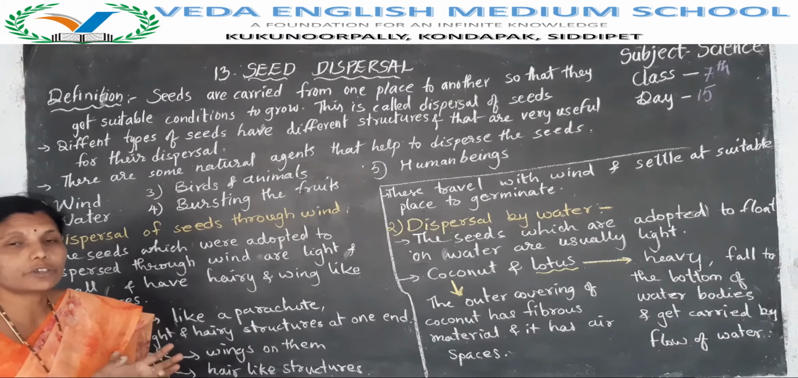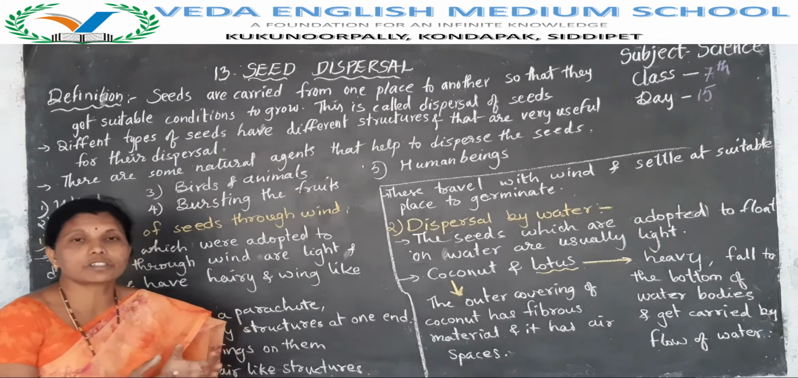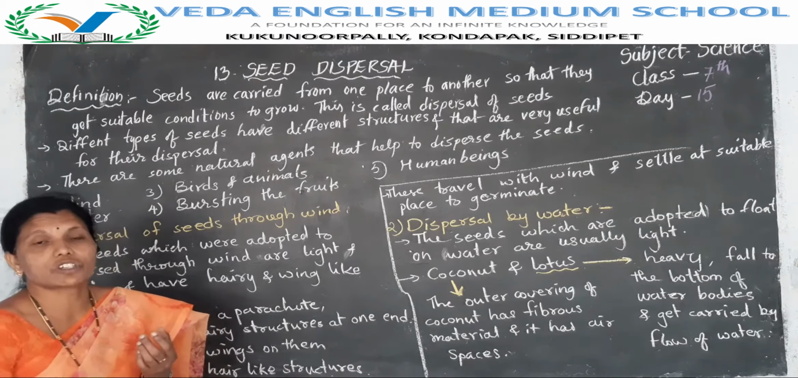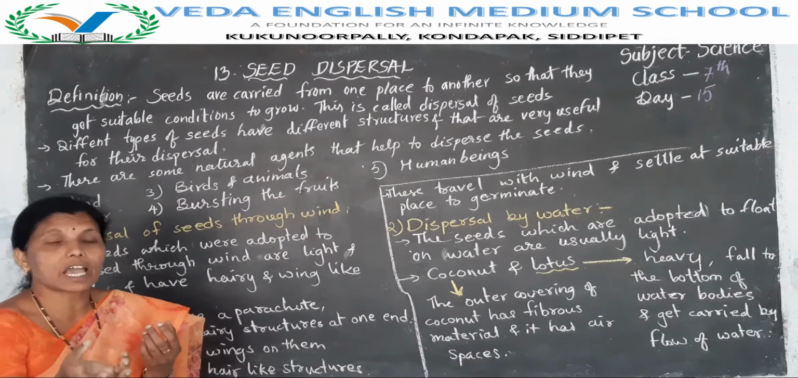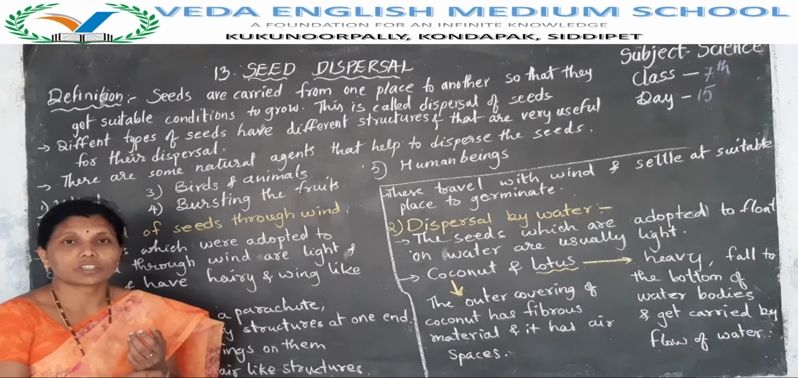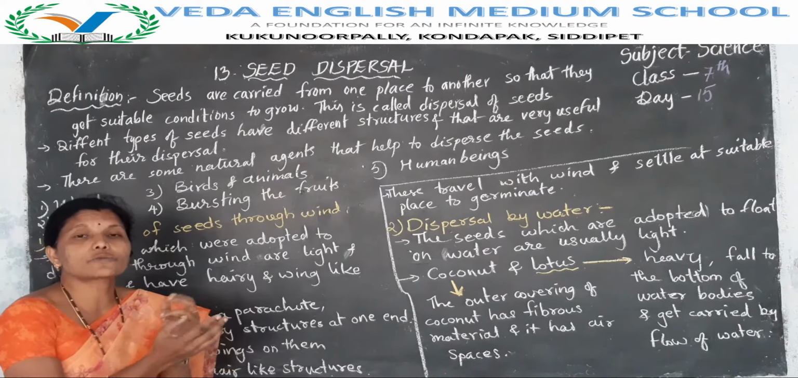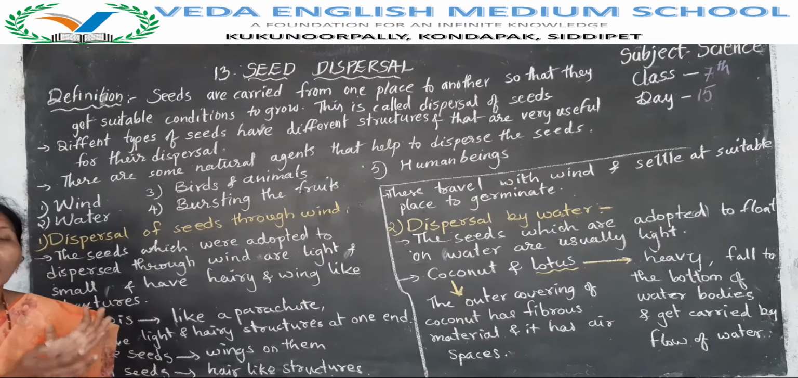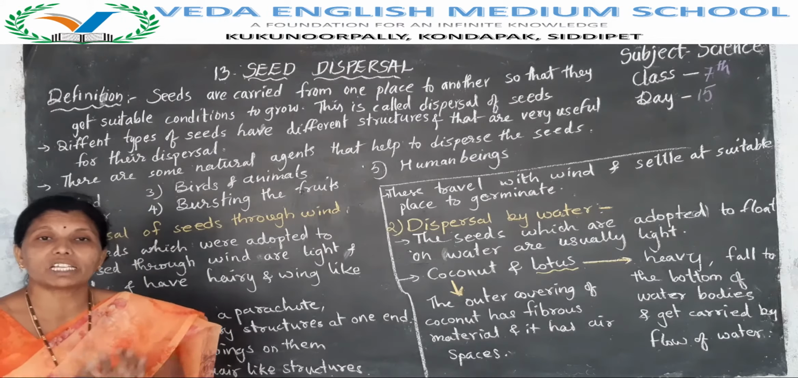Okay children, so here different types of seeds have different structures to move from one place to another place. Means here some seeds are small and light, and some seeds have wing-like structures, or some seeds have hairy-like structures. Okay children, so these structures are suitable to disperse from one place to another place. Here, how do the seeds disperse from one place to another place?